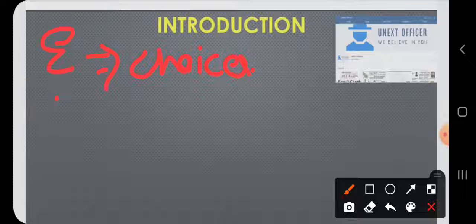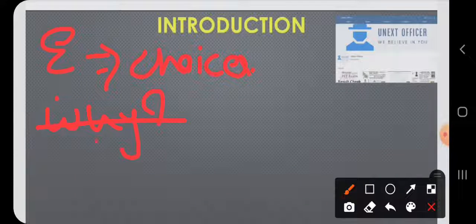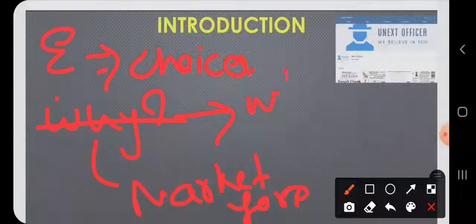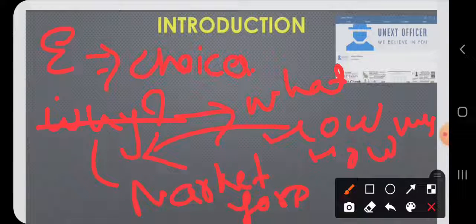The different questions of economics are what to produce, how to produce, and how much to produce. The economist has to decide, depending on the market forces, what to produce, how to produce, and how much to produce, and that how much is decided based on the factor of market forces or demand, right?